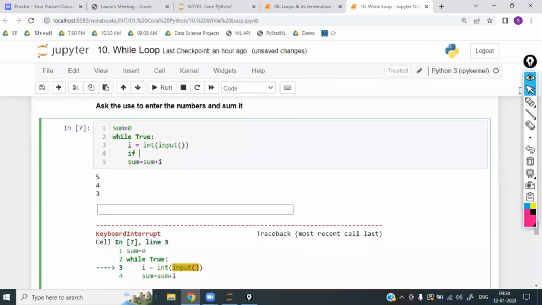What condition do I have to write? If i is equal to something, hash or star or whatever I want to write. Now, how will the user understand this? Whatever I have written, I have taken hash. How does the user know that? So that one I have to print.